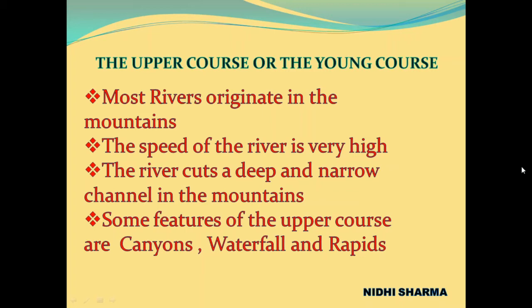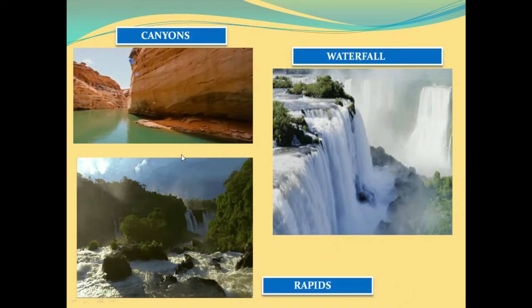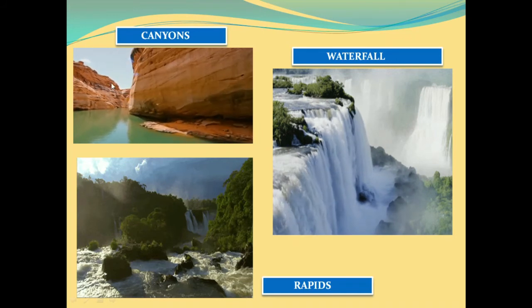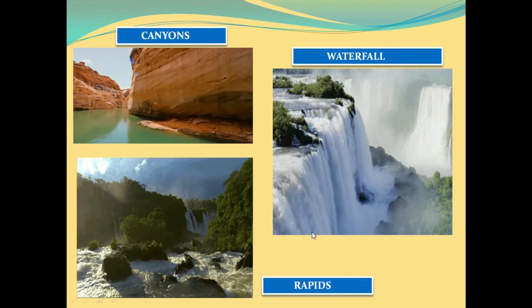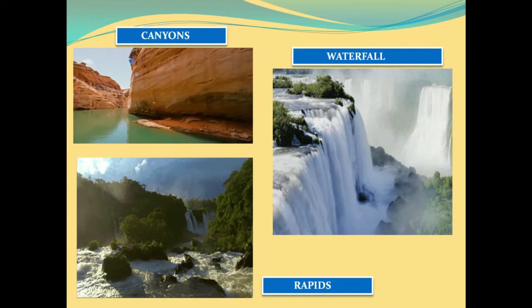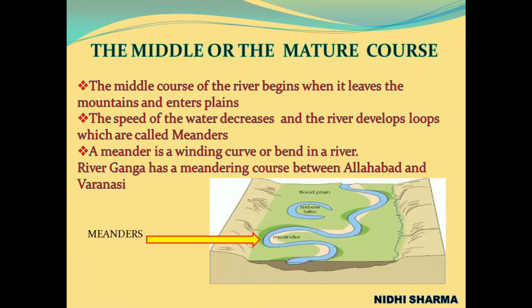the river cuts a deep and narrow channel in the mountains, and some features of the upper course are canyons, waterfalls and rapids. So when the river is coming down, it makes some kinds of natural features like canyons, waterfalls and rapids. Canyons look like this, and the waterfalls, everybody has seen waterfalls. So this is a waterfall, and the rapids are the features that are formed by the river in its upper course.